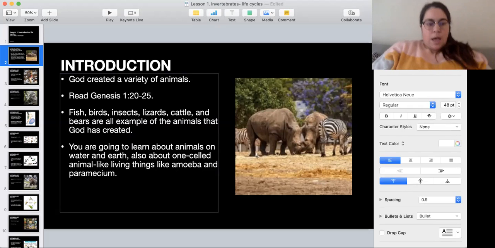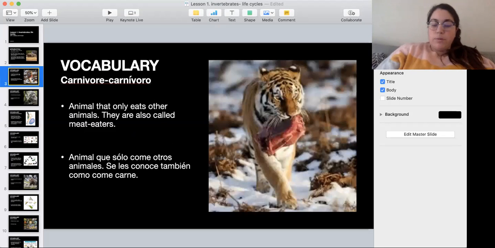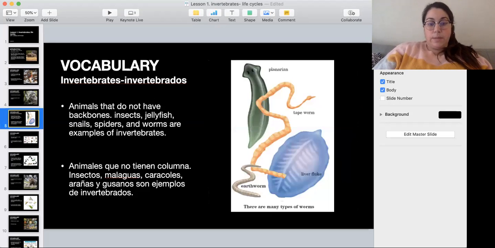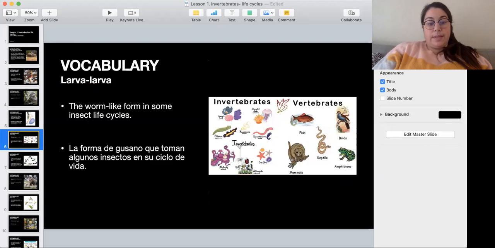For the vocabulary today, we have carnivore, an animal that eats meat. Herbivore, animals that only eat plants. Invertebrates are animals that don't have a backbone, like insects, jellyfish, snails, spiders, worms. Then larvae, a worm life form in some insects' life cycles.